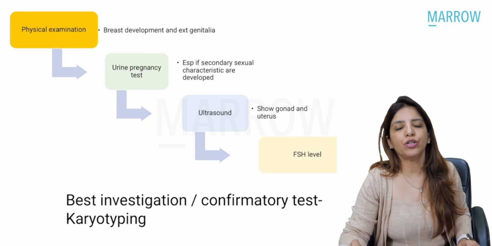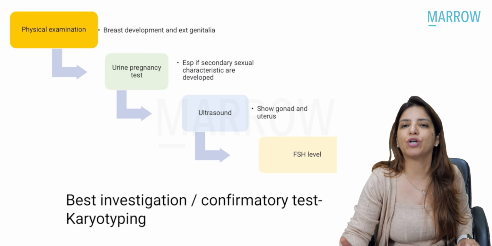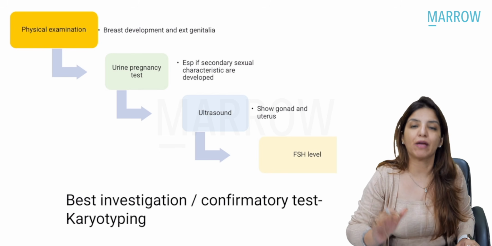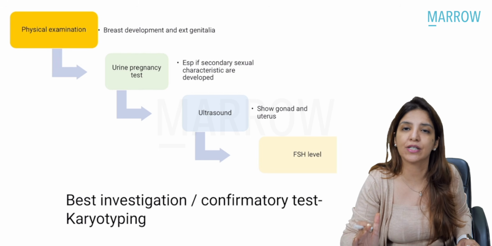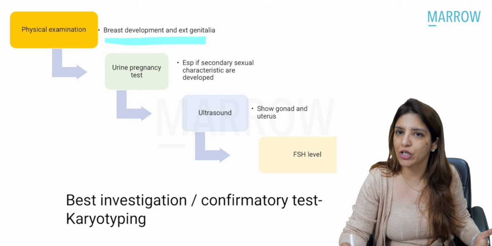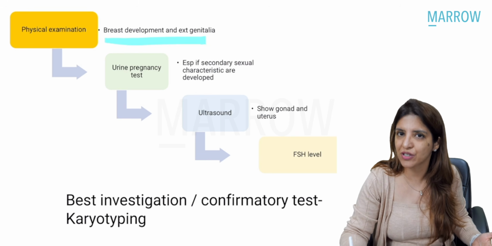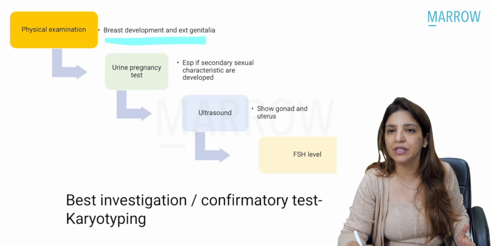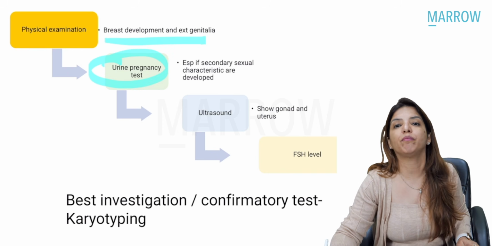Now, the other very important thing which I want all of you to remember is how do you proceed once you diagnose a case of primary amenorrhea? Whenever a patient of primary amenorrhea comes to you, the first thing which you have to do is a thorough physical examination, which should consist of seeing how the breasts of the child are, whether breast budding is present or not, what is the Tanner stage for breast development and pubic hair development, and you should also look at the external genitalia. Second step is urine pregnancy test.